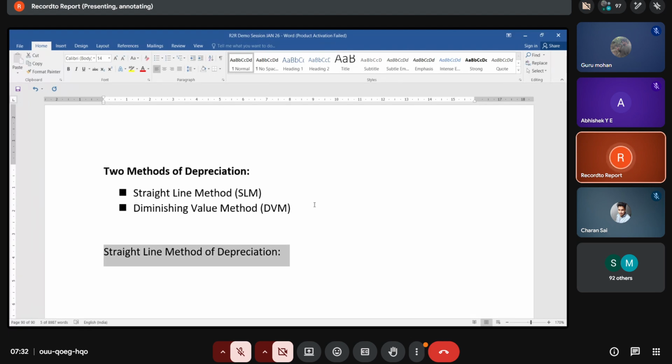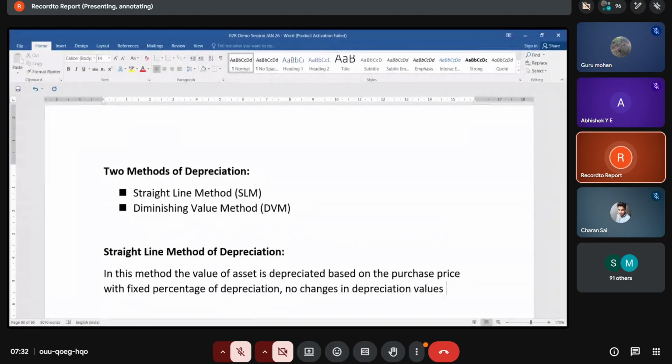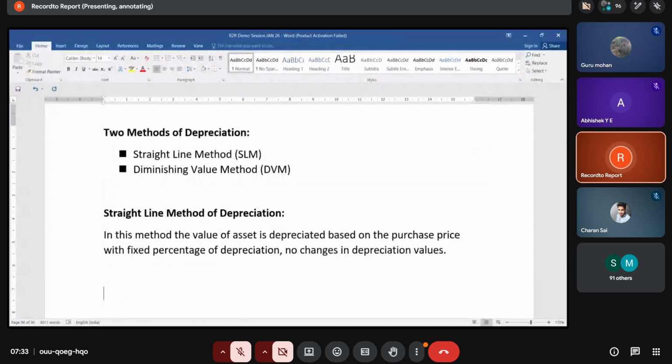In this method, the value of the asset is depreciated based on the purchase price with a fixed percentage of depreciation, with no changes in the depreciation values. That method is called the straight line method of depreciation.